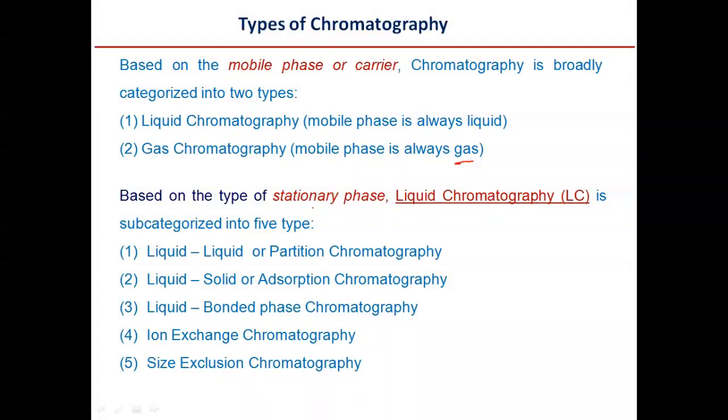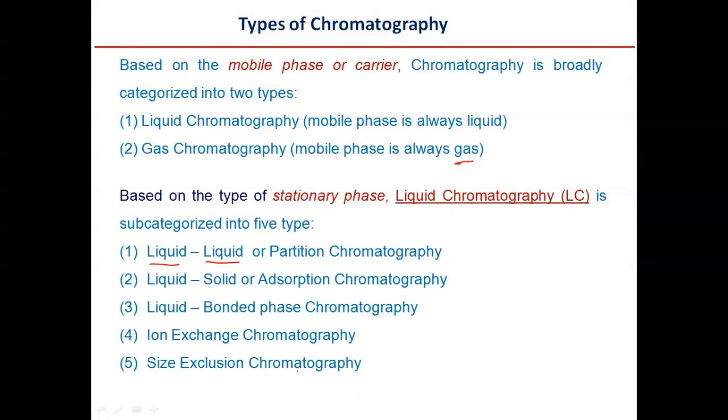Based on the type of the stationary phase, liquid chromatography, abbreviated as LC, is subcategorized into 5 types: liquid-liquid chromatography or partition chromatography, where the first word stands for the mobile phase and the second for the stationary phase; liquid-solid chromatography or adsorption chromatography; third, liquid bonded phase chromatography, where there is a solid support with bonded organic molecules on it; next, ion exchange chromatography; and fifth, size exclusion chromatography.